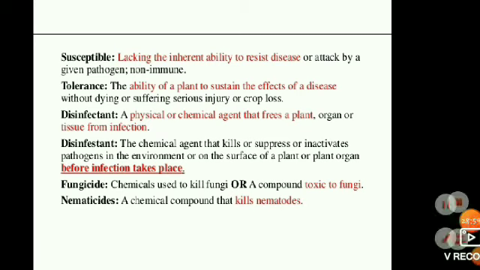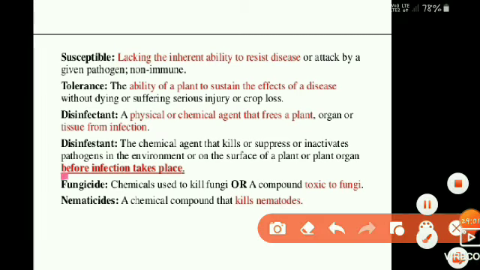Here the term before the infection takes place is important. Disinfestation is using chemical agents before the infection of any pathogens, which avoids the further development or ability of a pathogen to cause a disease. Examples are fungicides and nematicides.